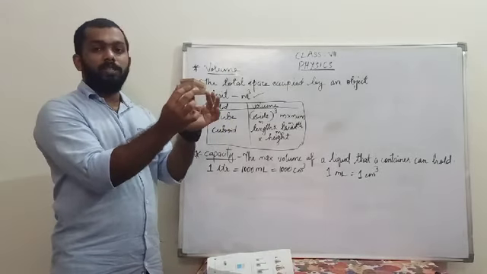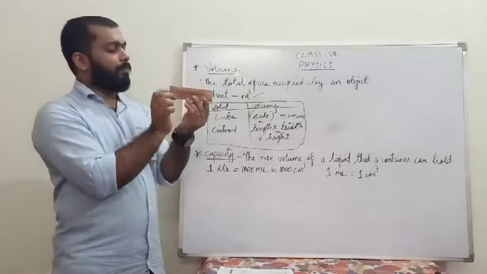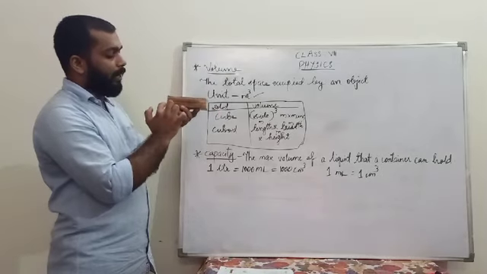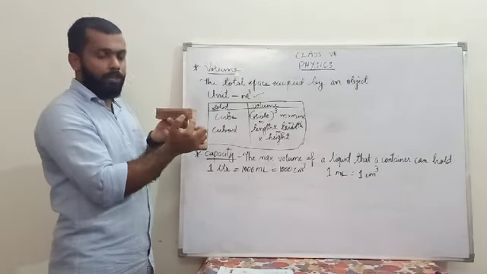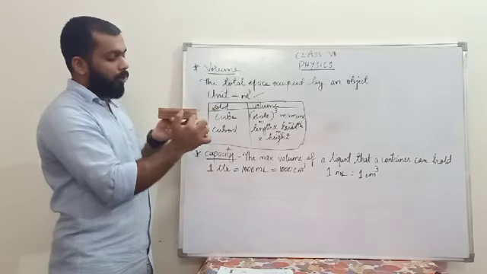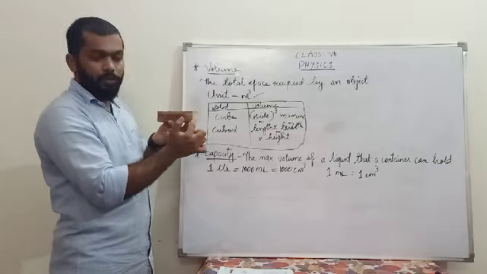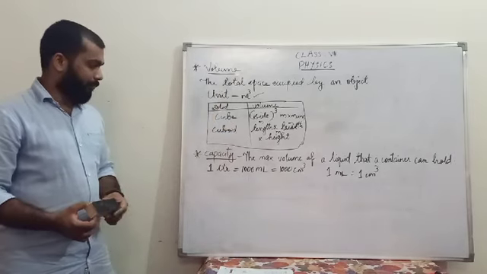Then if I place this duster somewhere, how much space is required? We find length, breadth and height. Three quantities we measure: length of this cuboid, breadth of this cuboid and the height. These three quantities are multiplied and we get the volume.